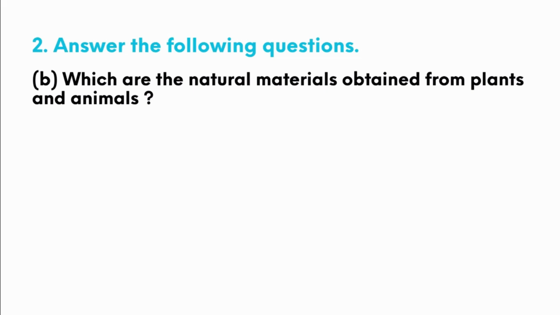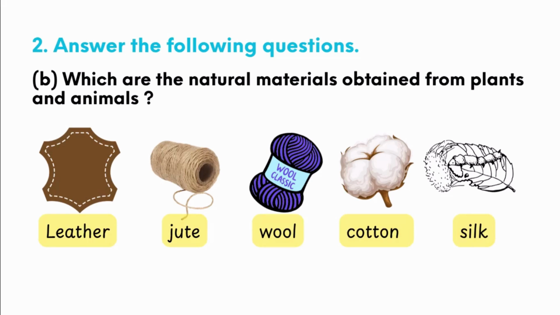Question number 2. Which are the natural materials obtained from plant and animals? Leather, which we obtain from animal. Jute, which is obtained from plant source. Wool from animal. Cotton from plant, and silk again from animal. These are the natural materials obtained from plant and animals. Okay.